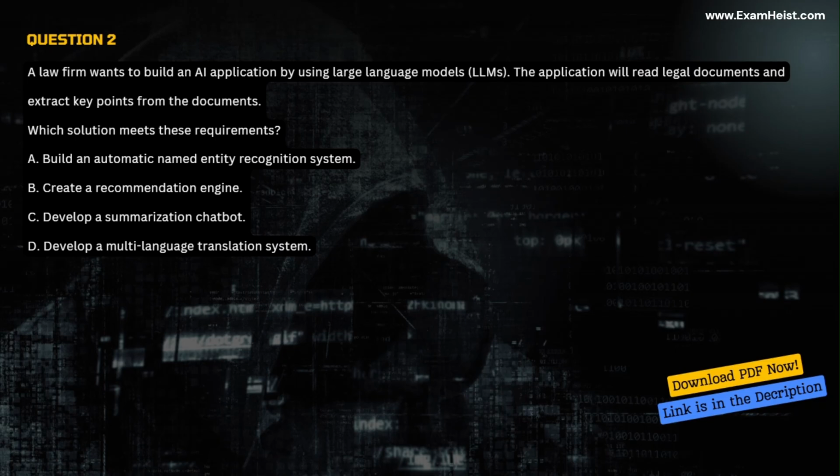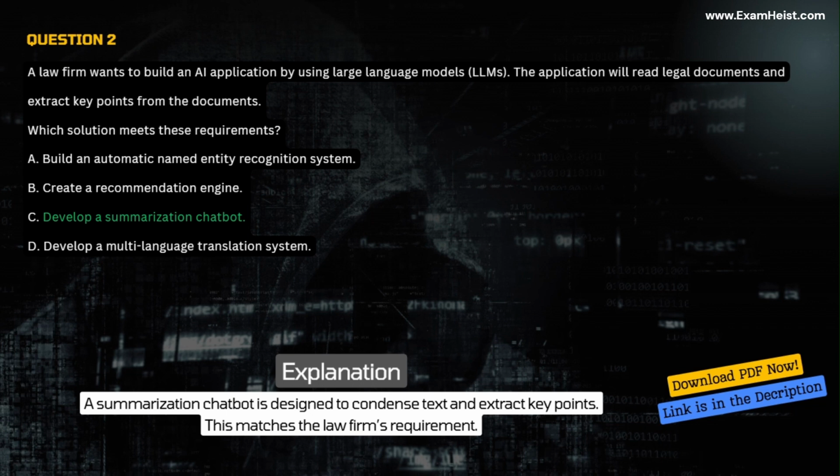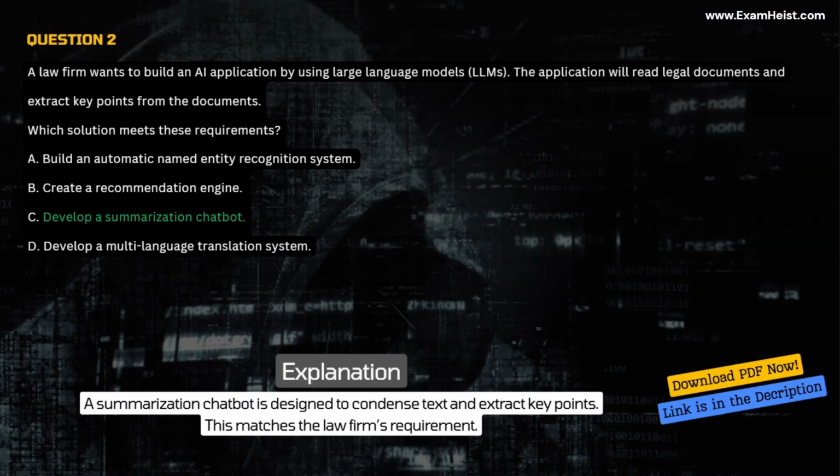A. Build an automatic named entity recognition system. B. Create a recommendation engine. C. Develop a summarization chatbot. D. Develop a multi-language translation system. Correct answer, C. Develop a summarization chatbot. Explanation. A summarization chatbot is designed to condense text and extract key points. This matches the law firm's requirement.